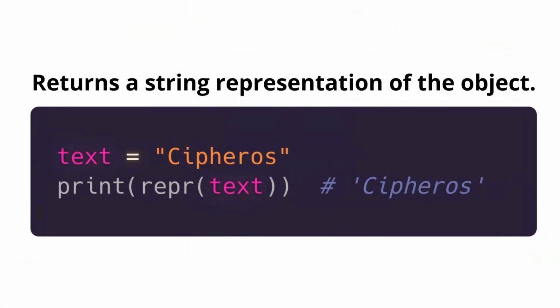But for example, if this text will be just a number, then let's say if we pass this variable into repr, we're going to have, yep, a normal 10. But if we take the type of it, we're going to see that it's just a string, even if the number doesn't have quotation marks.